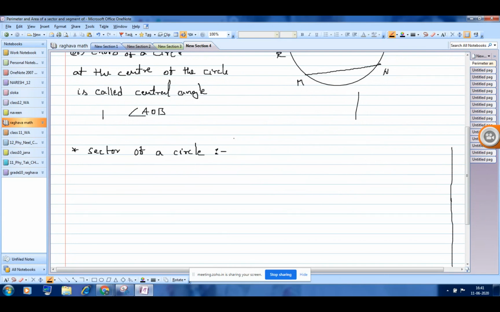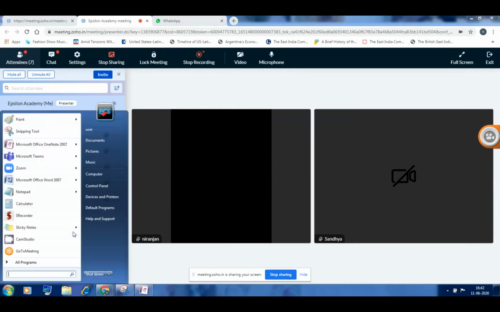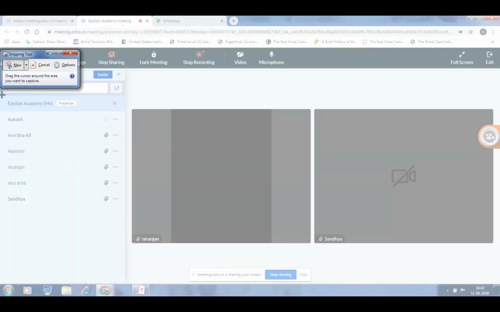Hamsini, can you explain the sector? Who is going to explain the sector concept? Sandhya, will you explain sector? Akash? Anyone?